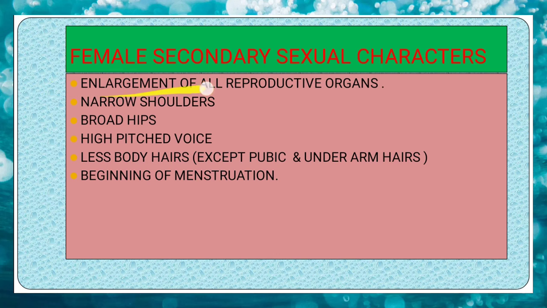Female secondary sexual characters. Enlargement of all reproductive organs, narrow shoulders, broad hips, high-pitched voice, less body hairs except in pubic and underarm hair, beginning of menstruation.